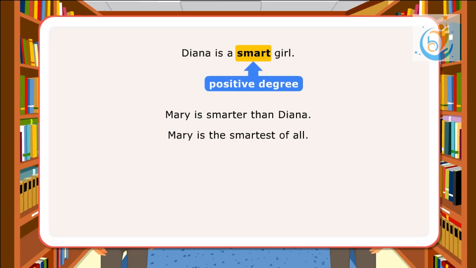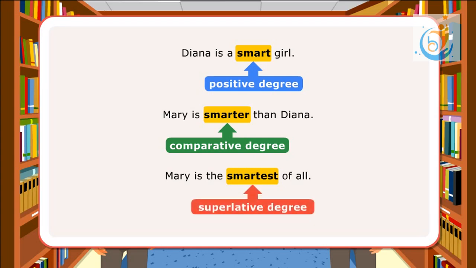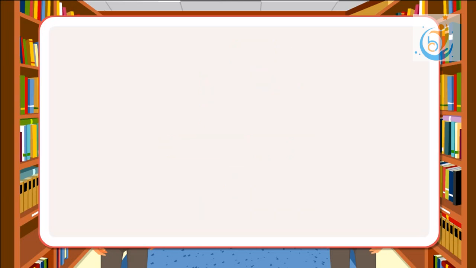In the next sentence, smarter is the comparative degree as it helps in comparing Mary and Dinah and stating that Mary has more quality of smartness than Dinah. In the third sentence, smartest is the superlative degree, since it tells that Mary has the highest degree of quality of smartness. Here is a list of some comparisons in adjectives.